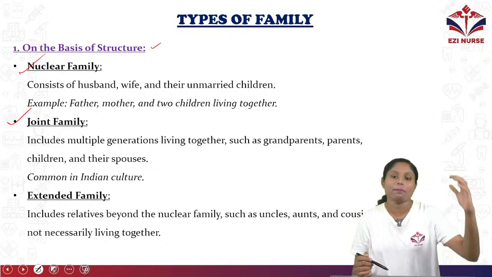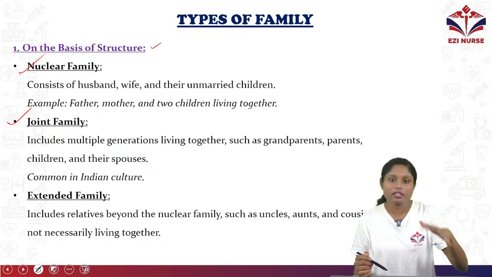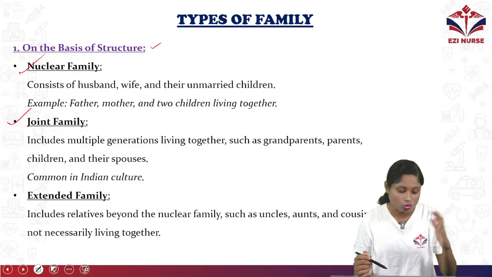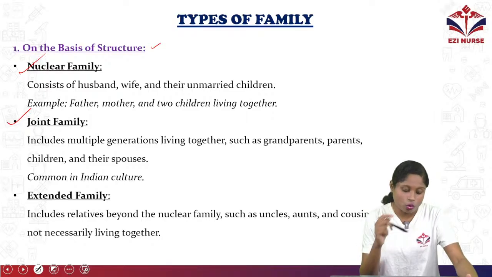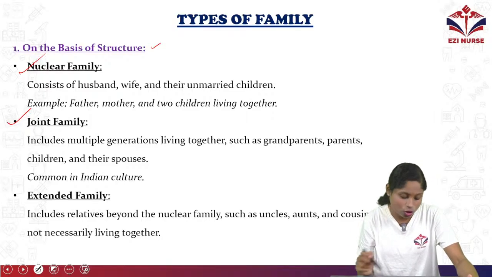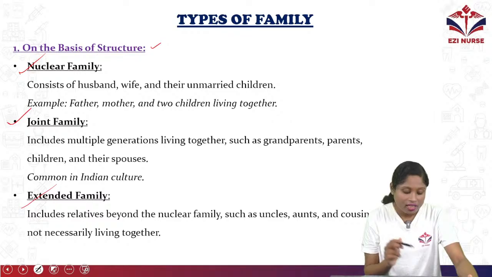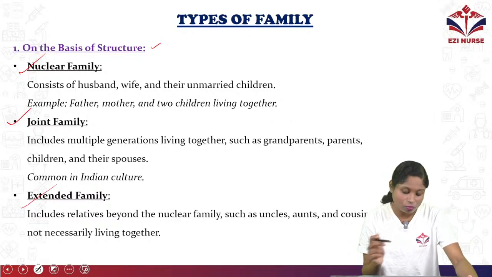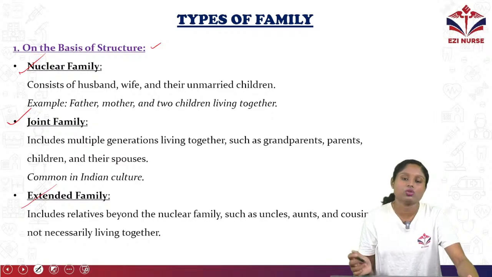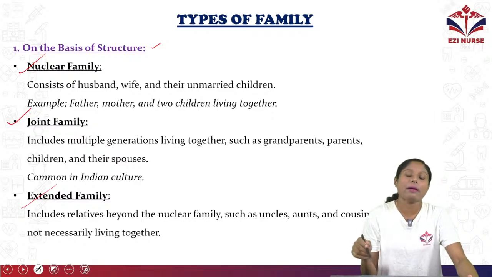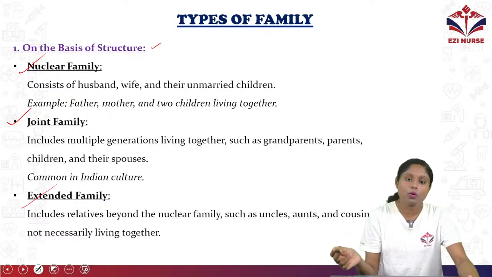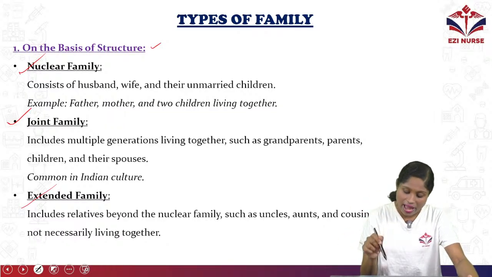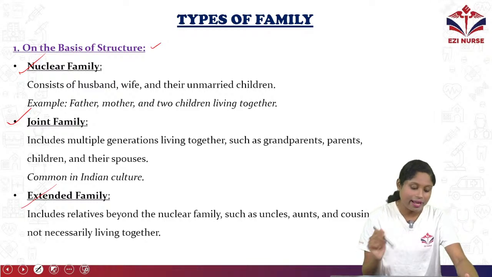So they'll have grandparents, parents, their sons and daughters who will be married, and they also have grandchildren. So this is the joint family. It includes multiple generations. Extended family includes relatives beyond the nuclear family, such as uncles, aunts, cousins, but not necessarily living together. So they won't be living together, but the family relationship is wider than the joint family. Uncles, aunts, cousins come in the extended family.